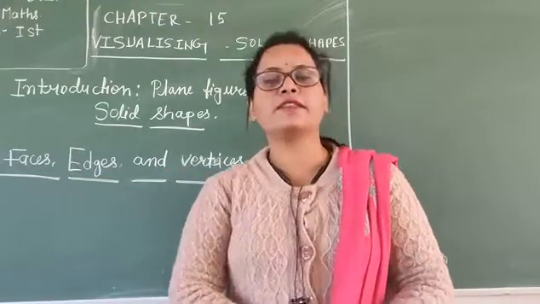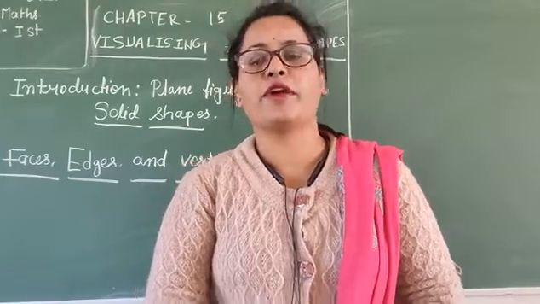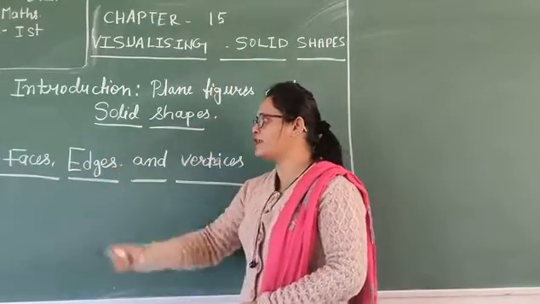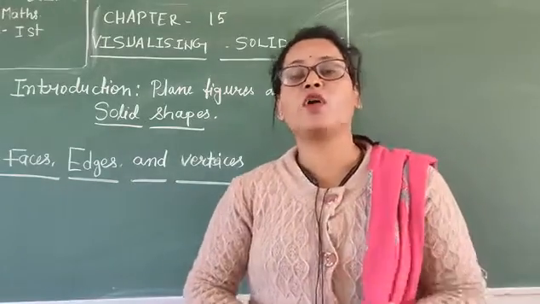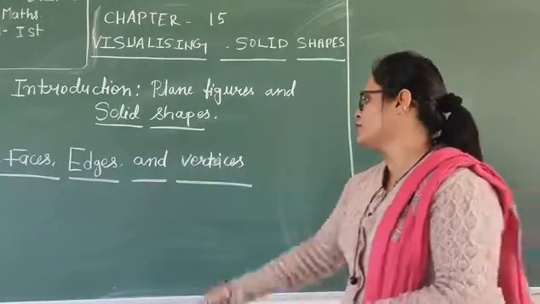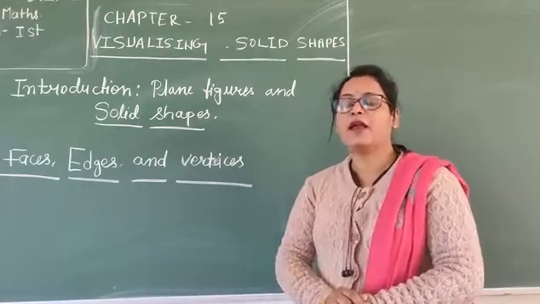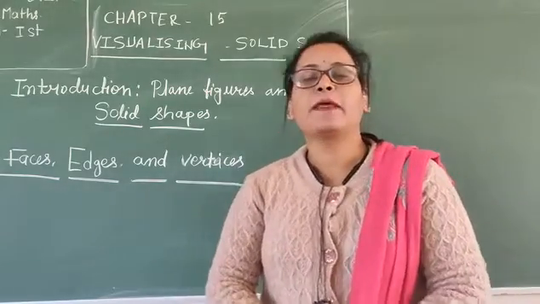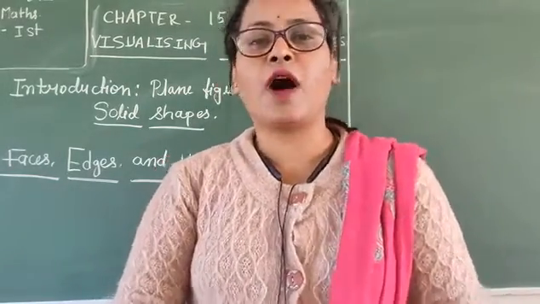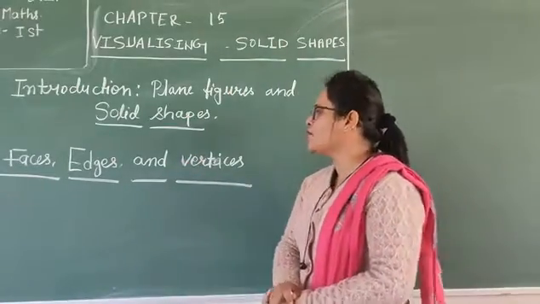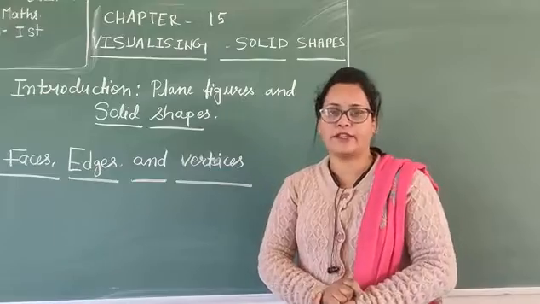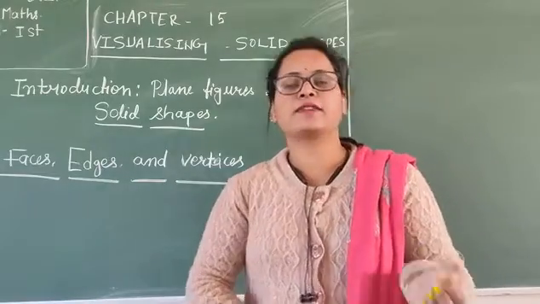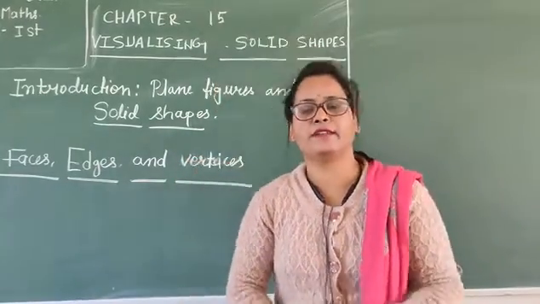Means what is the face of a solid shape, what are the edges of a solid shape, and what are vertices. Clear? In this chapter we will learn how we can count, and which type of solid shape it is: a rectangle, a triangle, a cuboid, a cube.